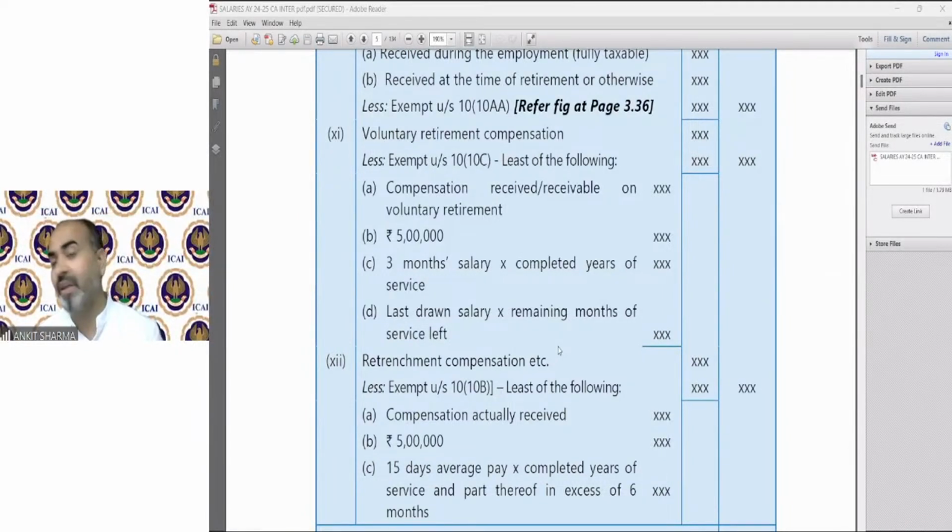And one more thing, if you write the wrong section, suppose the correct section is section 10(10B), and you write it down as 10(11B). We have this section over here. This is the correct section, 10(10B). And you write it down like 10 bracket 11B. Now what will happen? That is going to impact you.